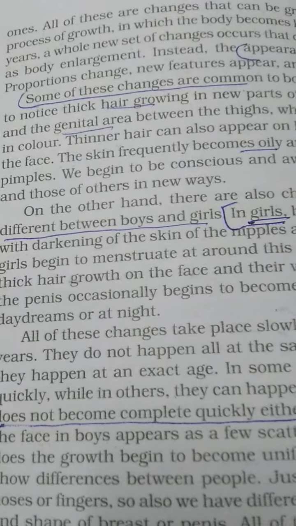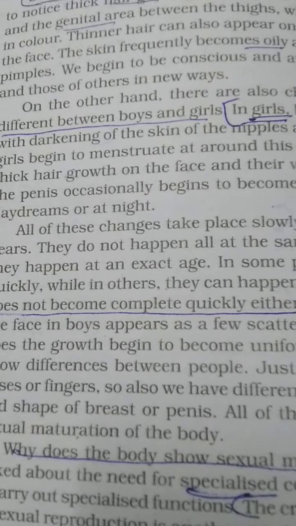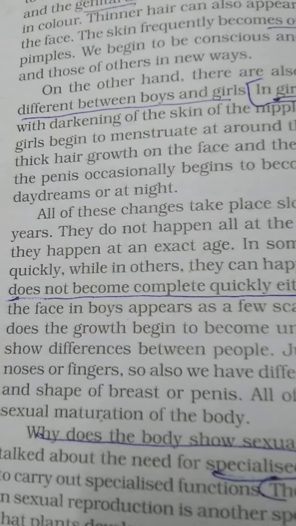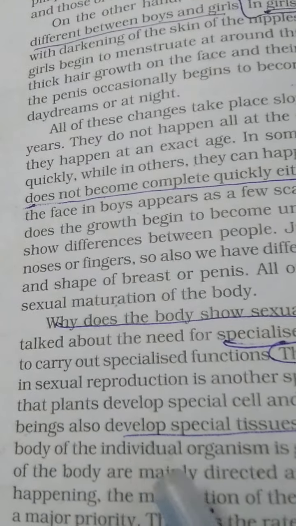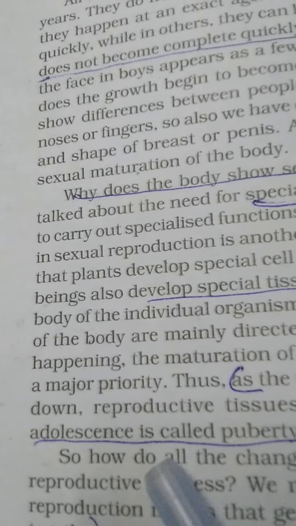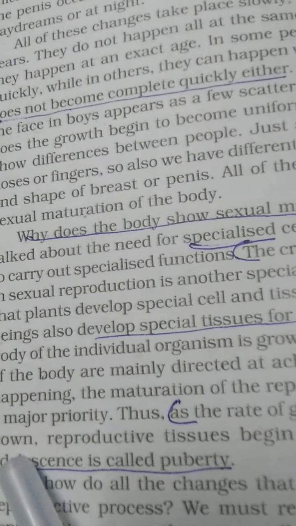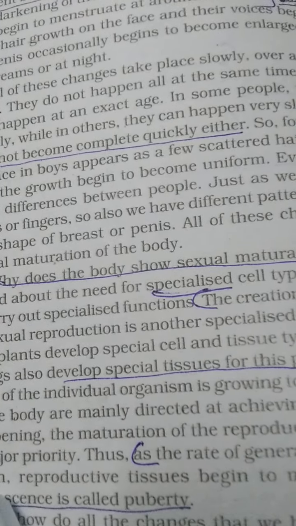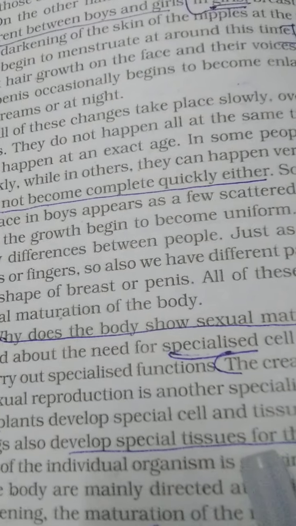But when the boy and the girl achieve the age of adolescence, called puberty, at the age of 12 to 13 for the girl, and at the age of 13 to 14 for the boy, the child undergoes puberty. The age is called puberty or adolescence. At this age, both the boy and the girl become sexually mature. That means now they are capable of reproducing.